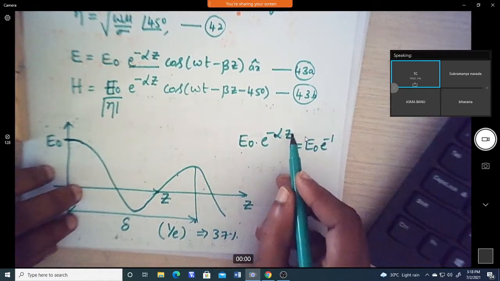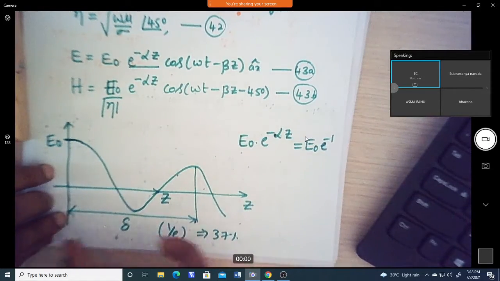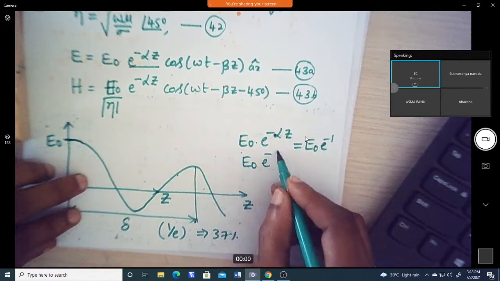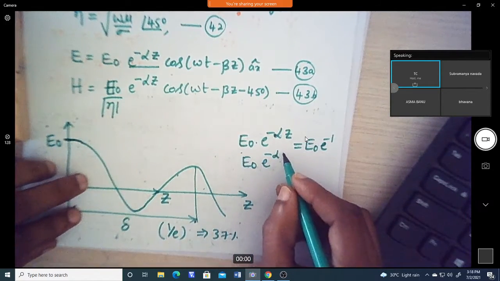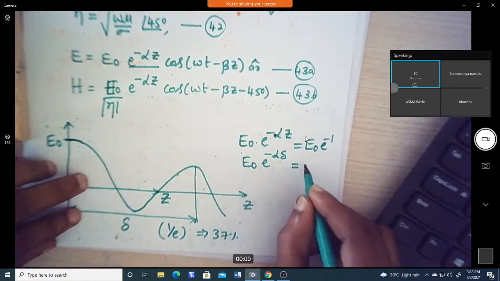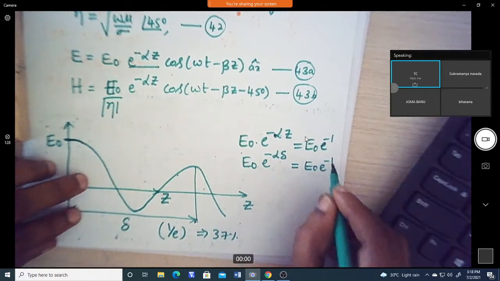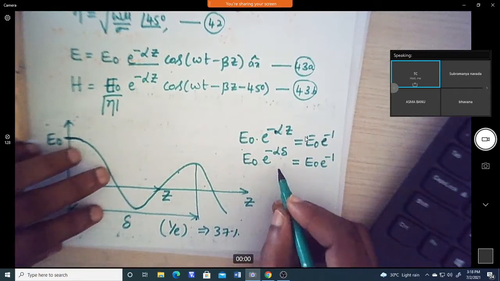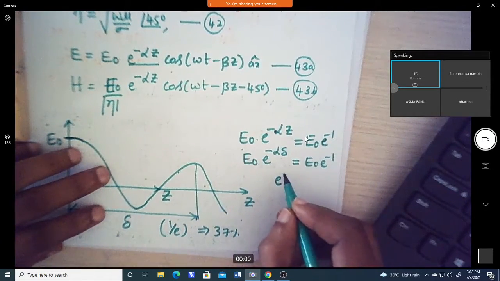Substituting the z value where the wave is propagating, e power minus alpha into delta equals E naught into e power minus 1. Now if I cancel E naught on both sides,